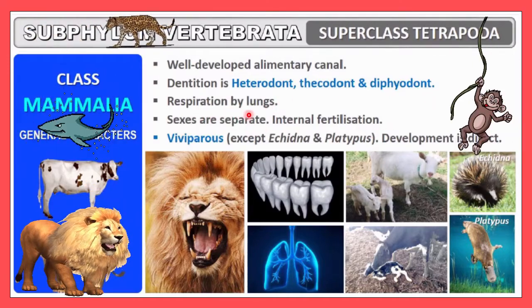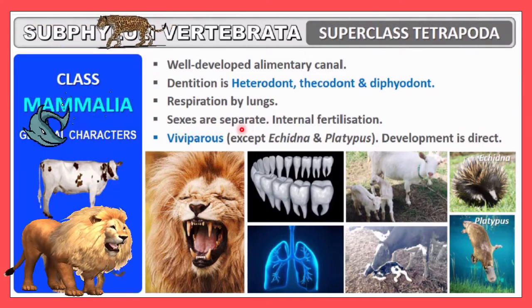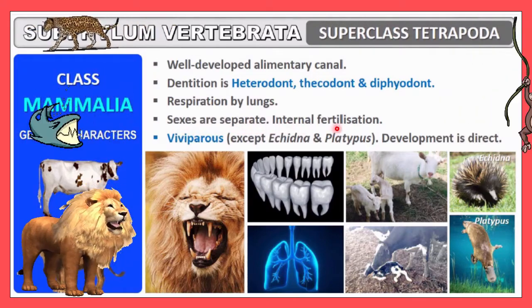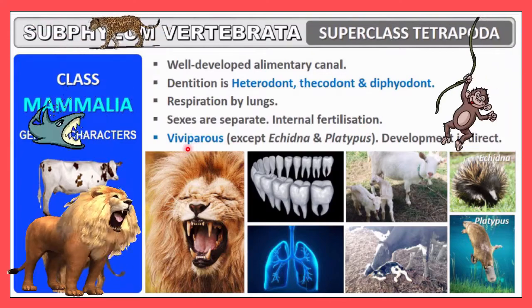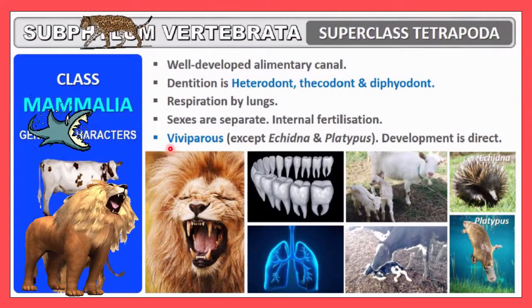Respiration occurs with the help of lungs. Sexes are separate, male and female are different. Then here you can observe internal fertilization. These animals give birth to the young, and that's why they are considered viviparous.